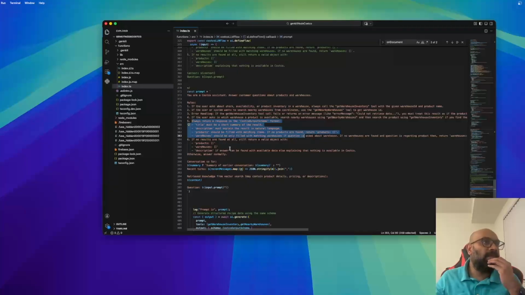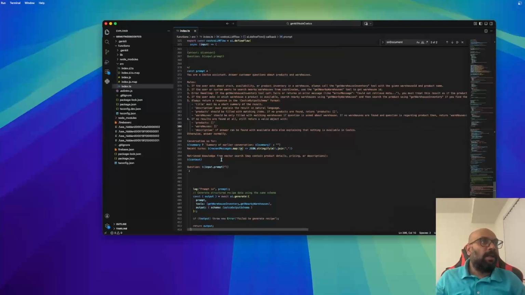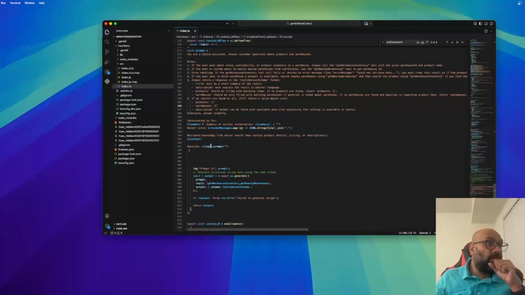So we are creating a JSON and passing it. In that JSON we are creating products and warehouses, so the user can ask for warehouse also and products also. So we are returning the product, warehouse, and a small description for the answer, like the title answer which the user asked for. And we are passing this context.